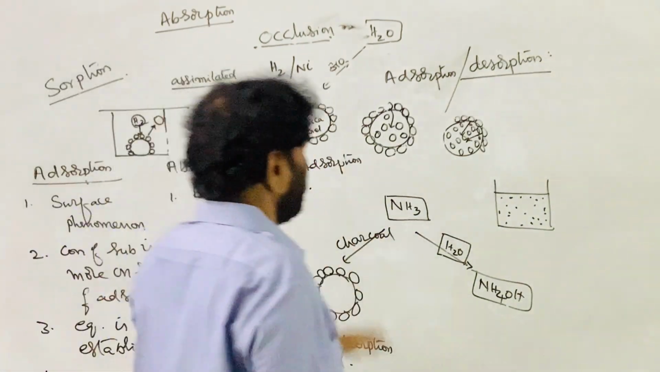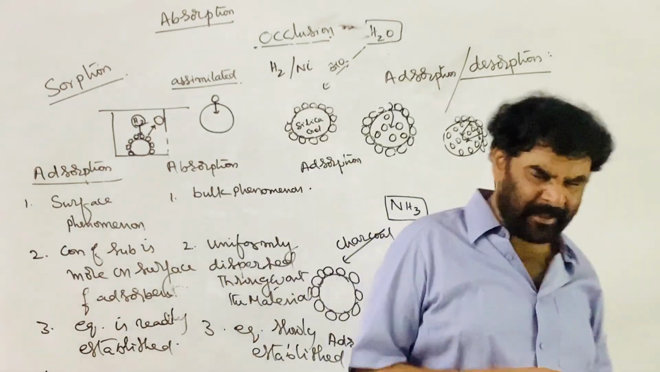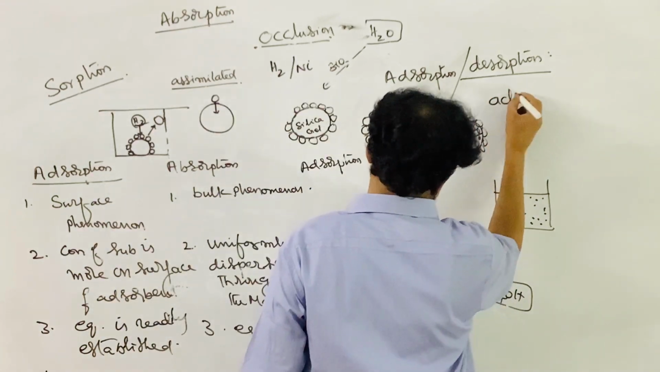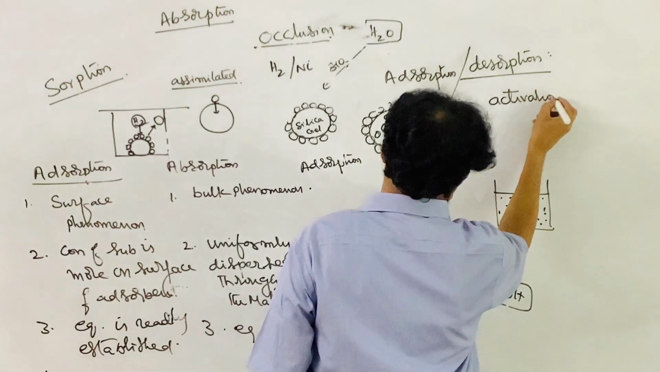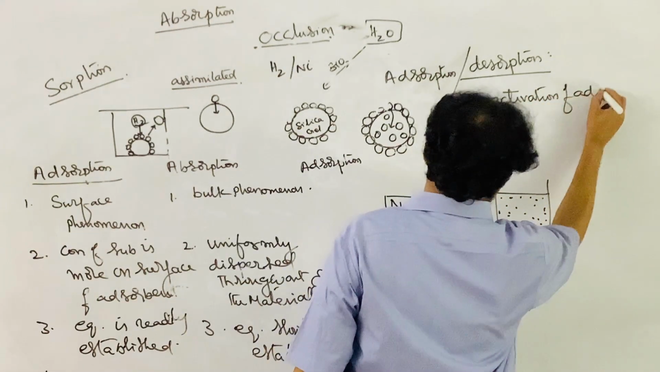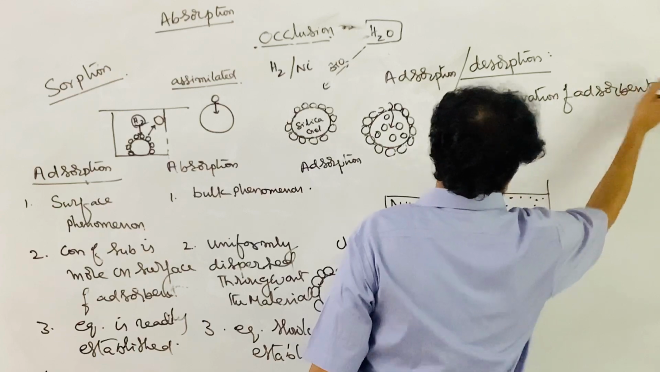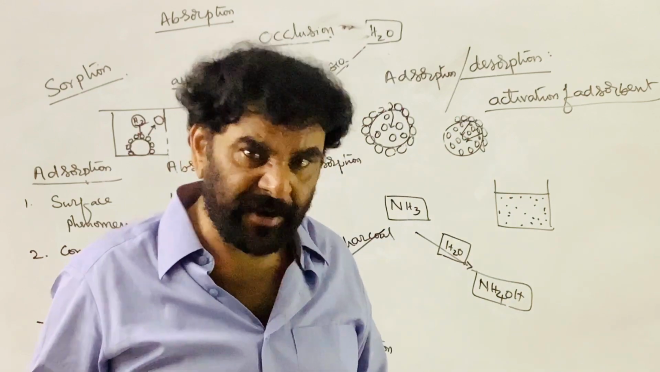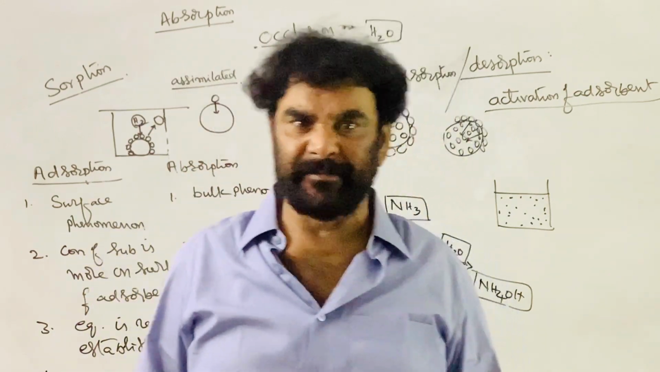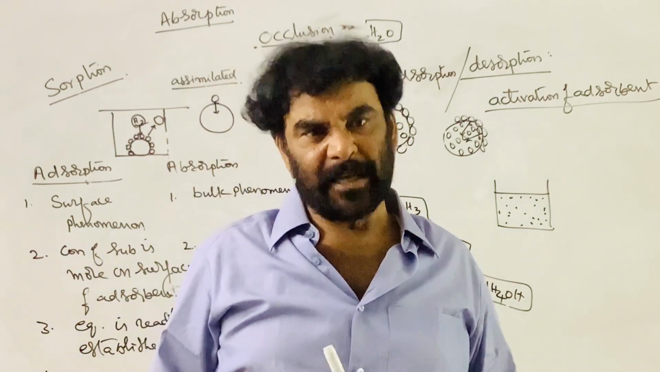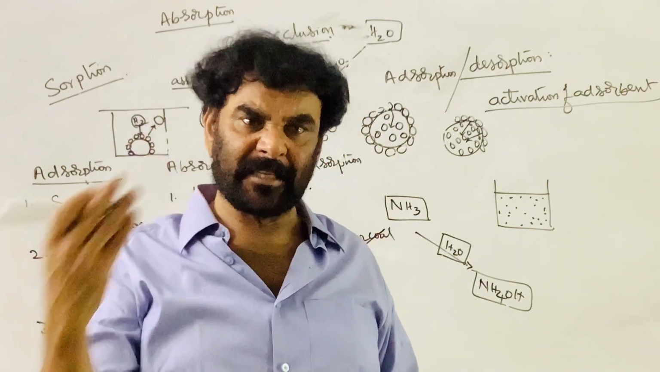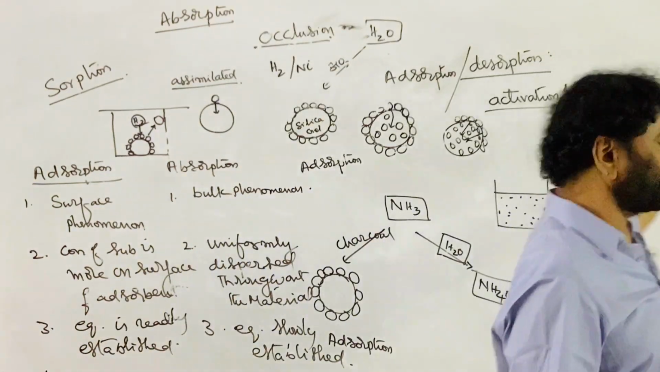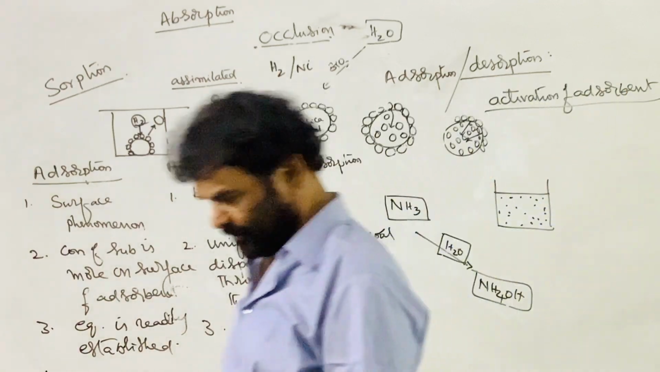Now let us talk about the other term. The next one is activation. Adsorbent: I told you, for the adsorption phenomenon, the substance which provides its surface is called the adsorbent. The substance which is held on the surface of the other substance is called the adsorbate. Activation of the adsorbent. What is the meaning of activation?